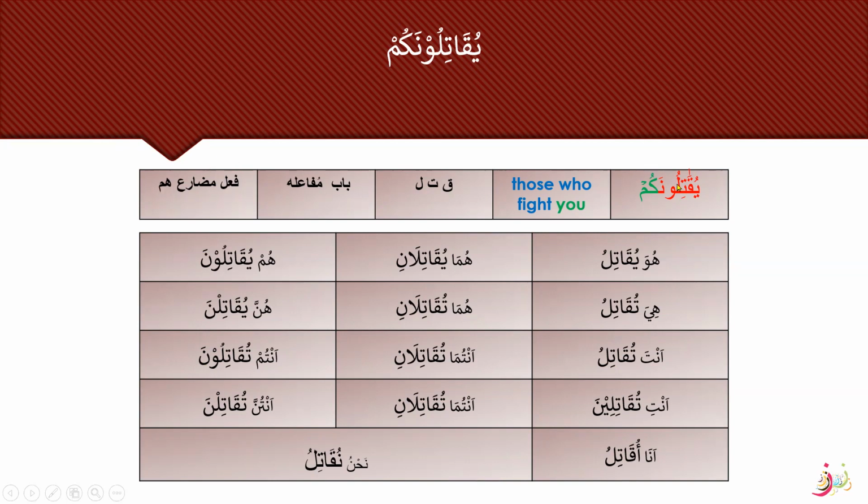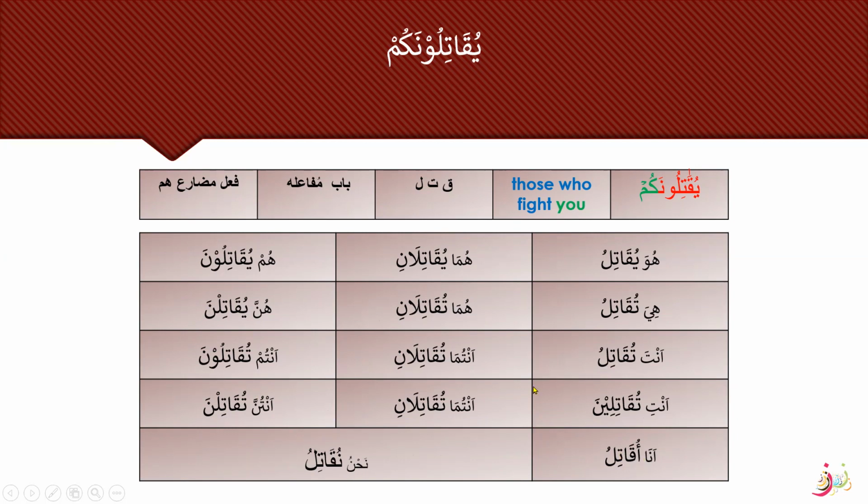Fi'l mudari hum. This is the family. I thought this is what we are using for kum. So yuqatiluna, fi'l mudari hum form. All right. So huwa yuqatilu, huma yuqatilani, hum yuqatiluna. Hiya tuqatilu, huma tuqatilani, hunna yuqatilna. Anta tuqatilu, antuma tuqatilani, antum tuqatiluna. أنتِ تقاتلين أنتما تقاتلان أنتن تقاتلن أنا أقاتل نحن نقاتل.